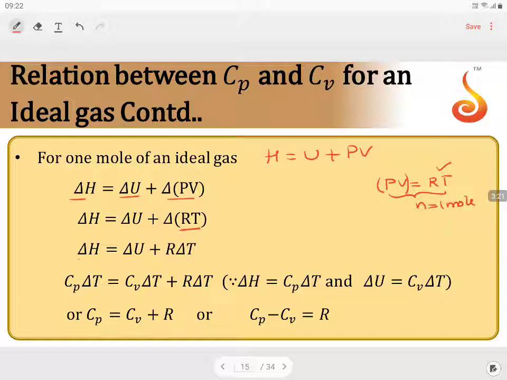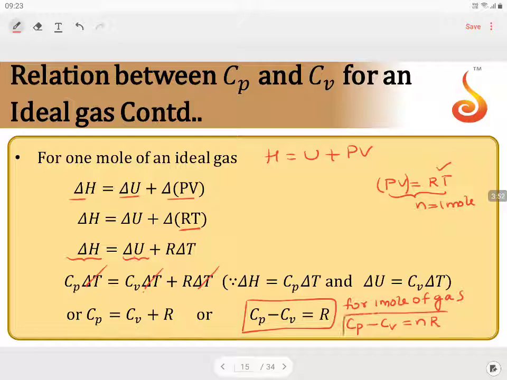Now delta H is equal to delta U plus R into delta T. In place of delta H, Cp into delta T, and for delta U, Cv into delta T, plus R delta T. Delta T can be cancelled on both sides. What is left is Cp is equal to Cv plus R, or Cp minus Cv is equal to R, for 1 mole of gas. If it is for n moles of gas, Cp minus Cv is equal to nR. This is the ultimate formula, the relation between Cp and Cv for an ideal gas.